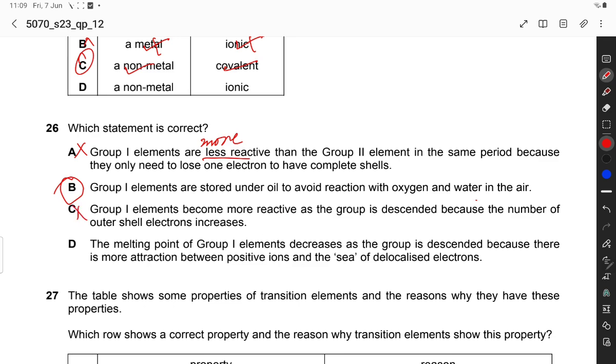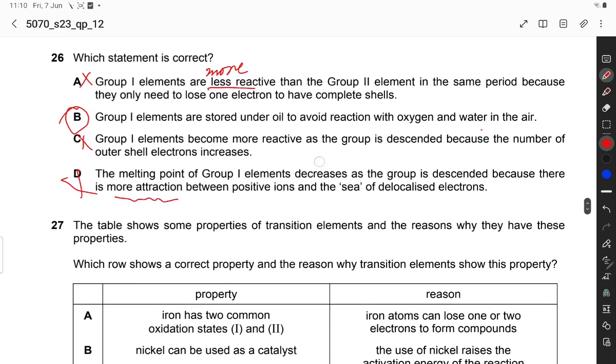D option, the melting point of group 1 elements decreases as the group is descended because there is more attraction between positive ions and the sea of delocalized electrons. There is not more attraction, there is less attraction, because with increasing number of shells, the distance between the nucleus and the delocalized electrons is increased. So this is also incorrect. B option is correct option.